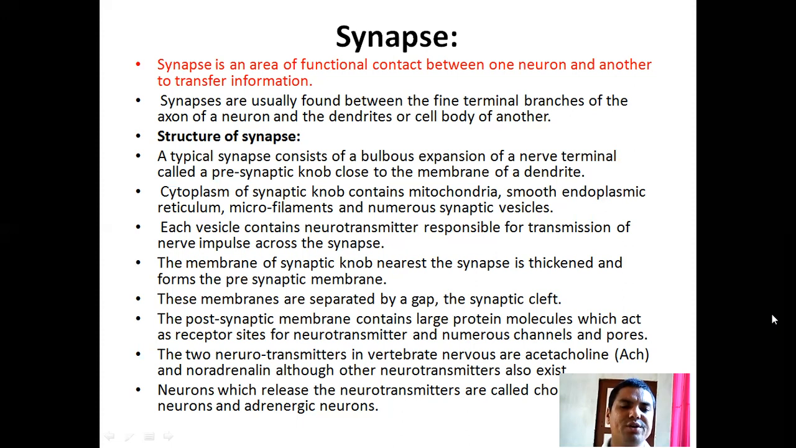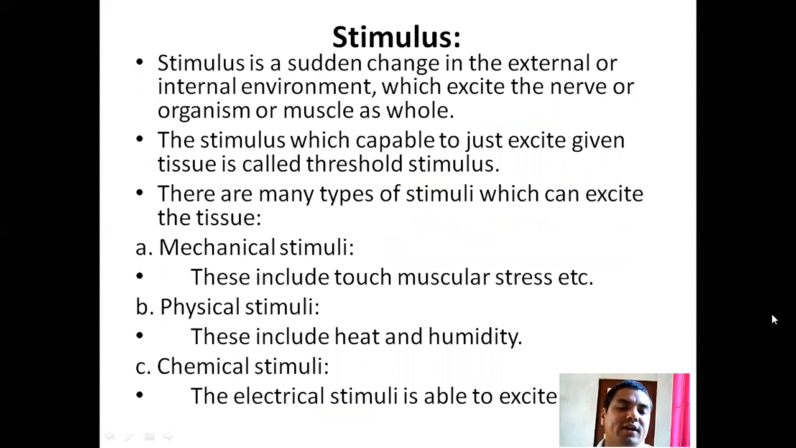The two neurotransmitters in vertebrate nerves are acetylcholine, ACh, and noradrenaline, although other neurotransmitters also exist. Neurons which release these neurotransmitters are called cholinergic neurons and adrenergic neurons.